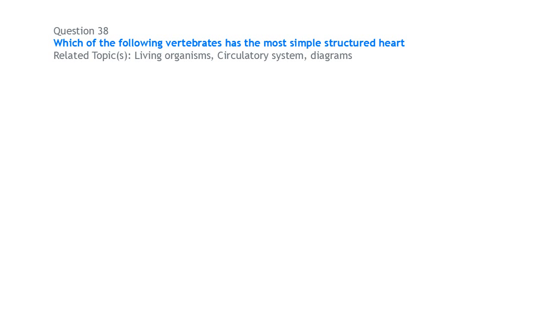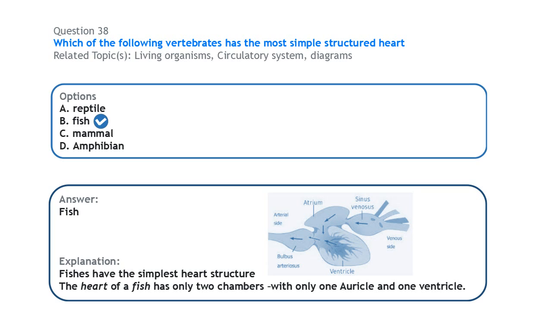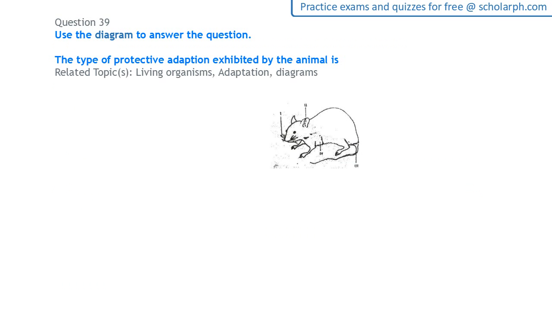Next question, which of the following invertebrates has the most simple structured heart? From the given options, that is the fish. The fish has the simplest heart structure. The heart of the fish has only two chambers, one auricle and one ventricle.